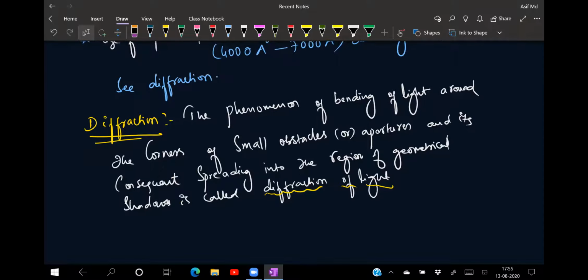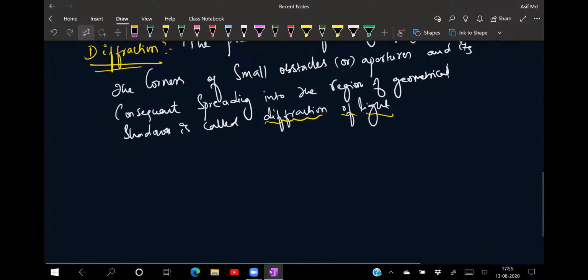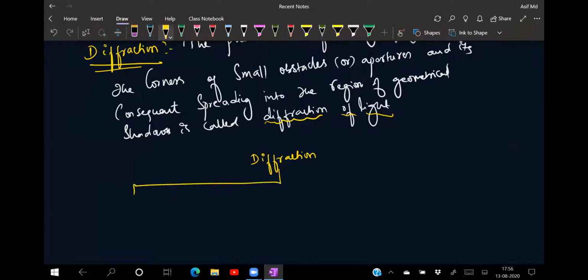So what do you mean by diffraction, beta? The phenomenon of bending of light around the corners of small obstacles is called diffraction. In our syllabus, we'll be studying diffraction under two cases.